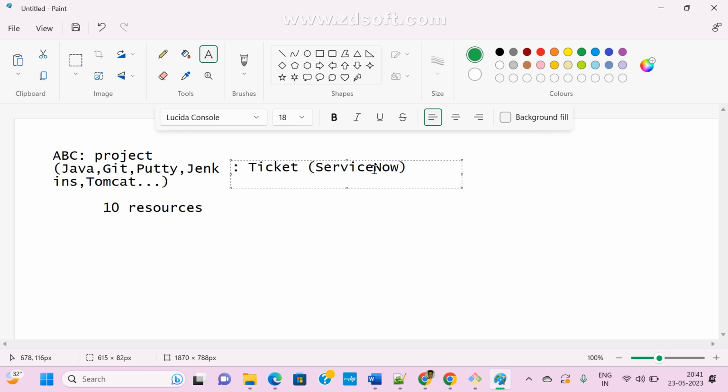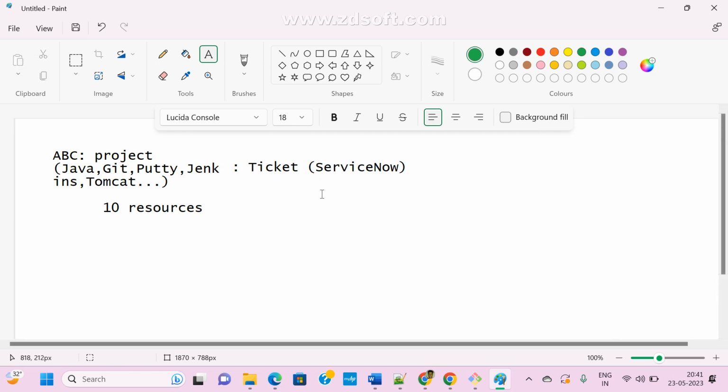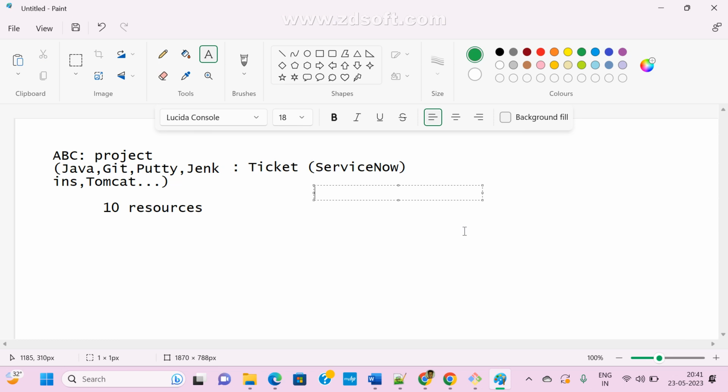Now if you raise a ticket, in the ticket we just mention that this is a project requirement, so please install Git, Java, Putty, Jenkins, Tomcat packages on my machine. They ask what is your machine name, what is the IP of your machine, your desk number and which floor, and we update that entire information. Based on this, the system admin will come to your place and install all these packages manually.